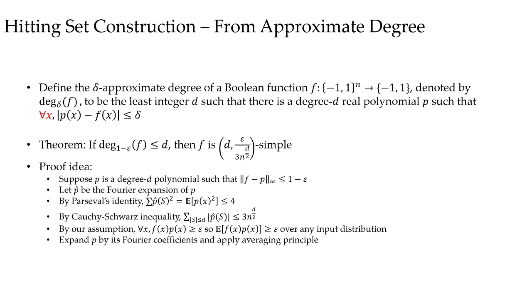By assumption, we know that f(x) times p(x) is at least epsilon for any x. So the expected value of f(x) times p(x) is also at least epsilon. Then we expand p by its Fourier coefficients and apply the averaging principle. Then we know f is epsilon-correlated with the parity of at most d variables.